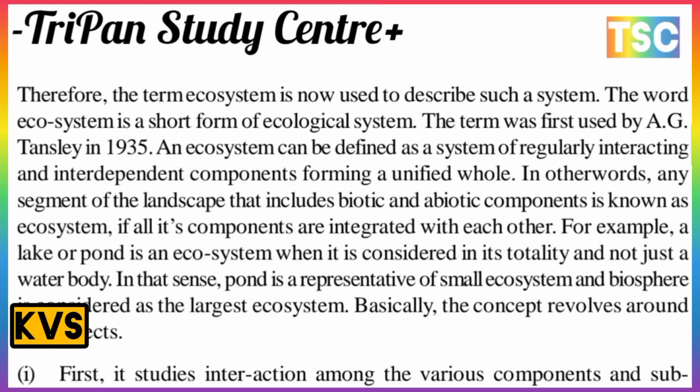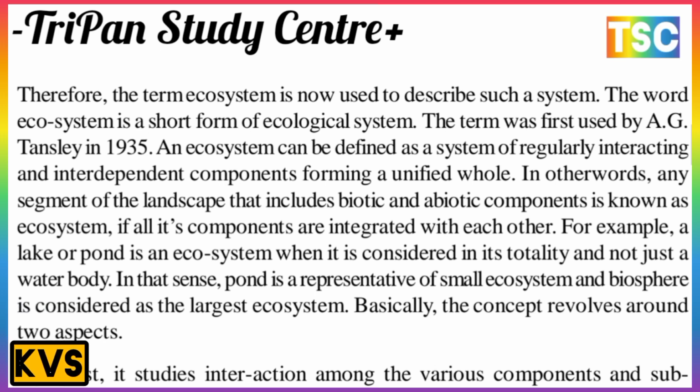Therefore, the term ecosystem is now used to describe such a system. The word ecosystem is a short form of ecological system. The term was first used by A. G. Tansley in 1935. An ecosystem can be defined as a system of regularly interacting and interdependent components forming a unified whole. In other words, any segment of the landscape that includes a biotic component is known as the ecosystem.